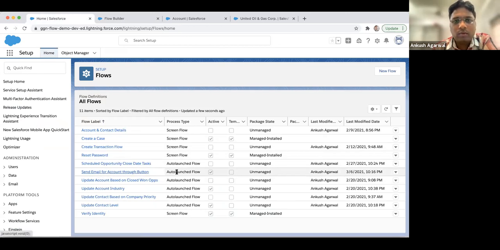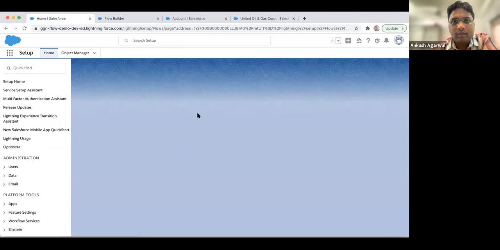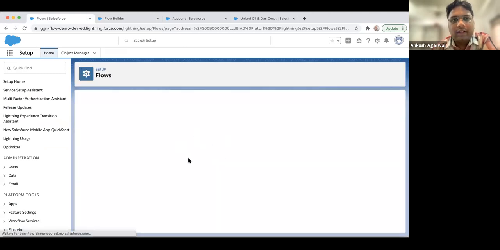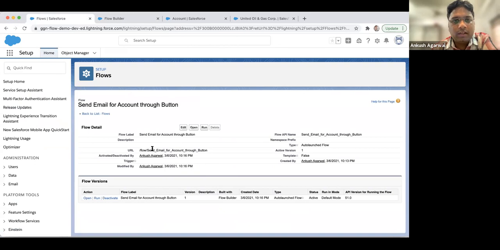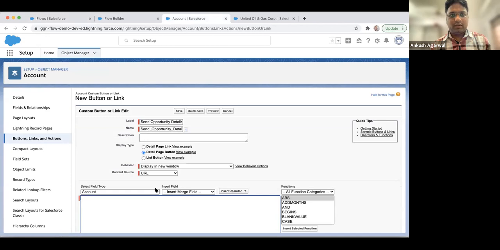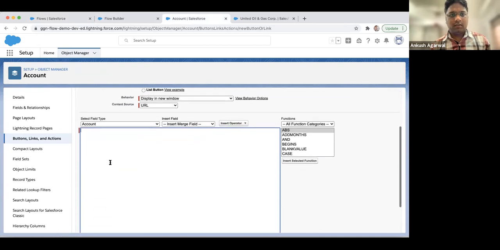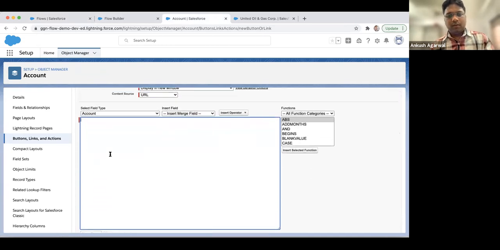Send email for account through button. So what we need to do, we need to click on it and view details and versions. So when you go onto this page, you can see the URL over here. So we just have to copy this URL, and we have to paste it over here in this formula box. So we'll just put it over here.